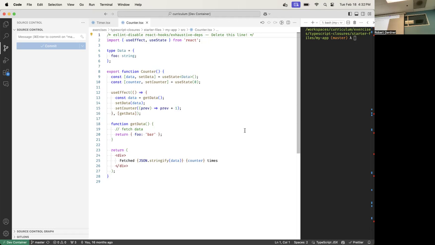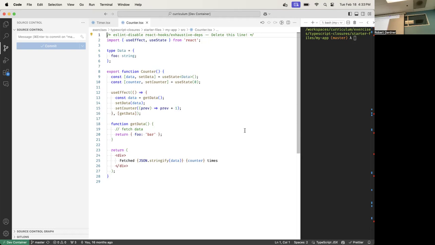So data is declared inside, so this is not in the backpack. getData, declared inside or outside? Outside, it's right here, so this goes in the backpack. setData, outside, so it goes in the backpack. Data, inside, because it's this one here, so it's not in the backpack. How about setCounter? Counter is coming from outside, so it's in the backpack.